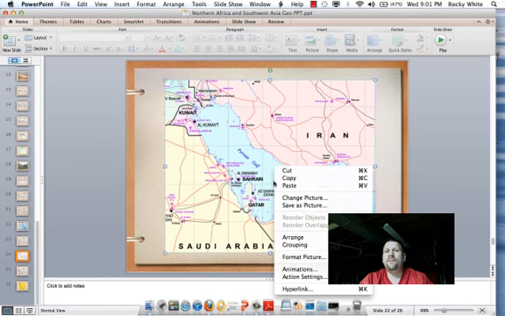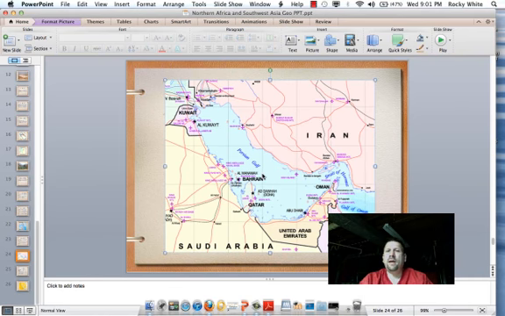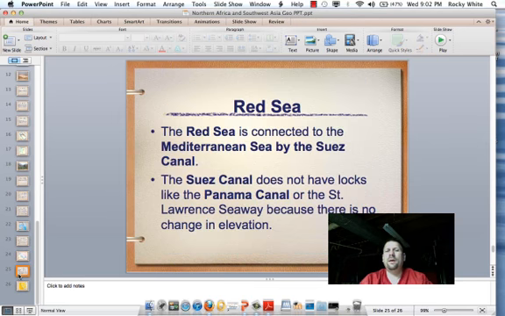Here's another picture of the Persian Gulf, which is an important waterway in Southwest Asia, and the Strait of Hormuz here. Notice you see Iran, Kuwait, this is Iraq, Saudi Arabia, United Arab Emirates, Oman, all important countries, all very rich in oil as a natural resource.